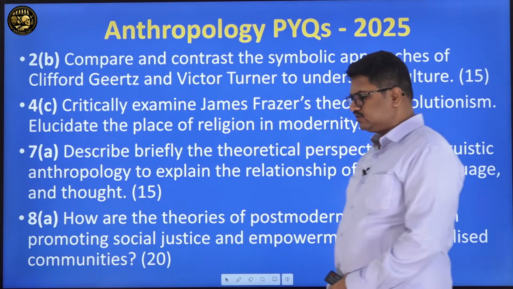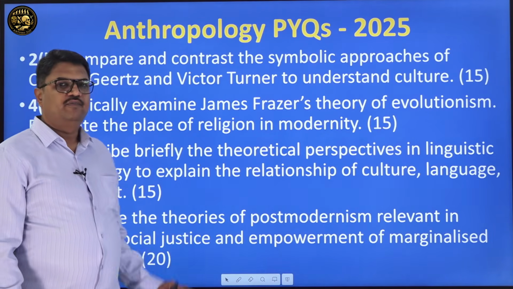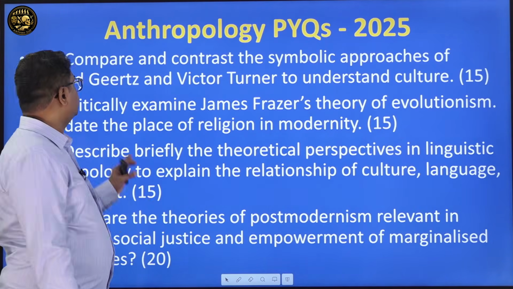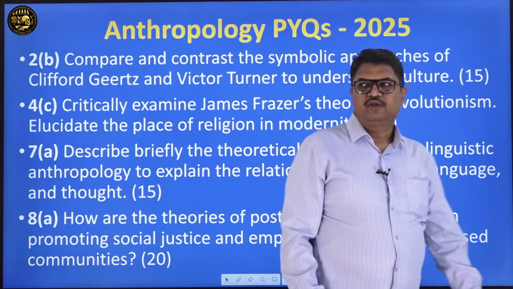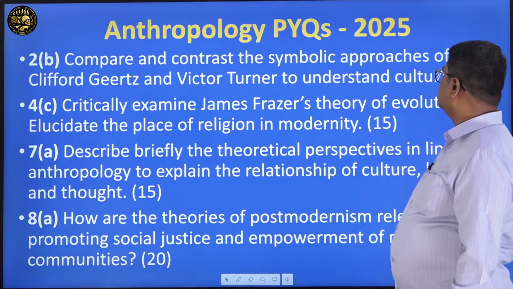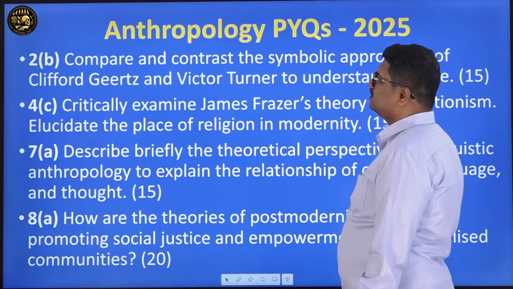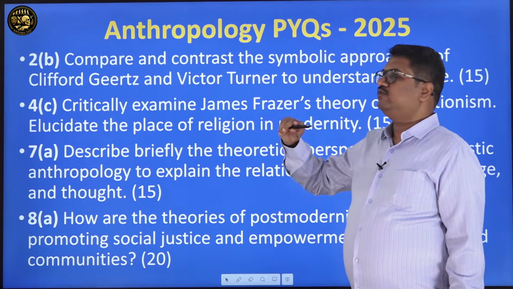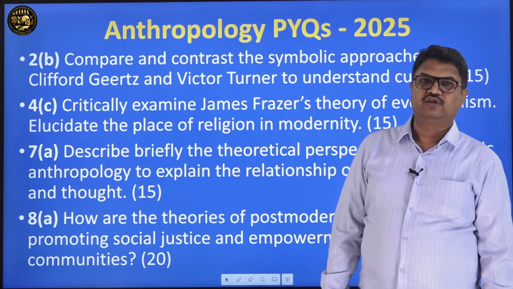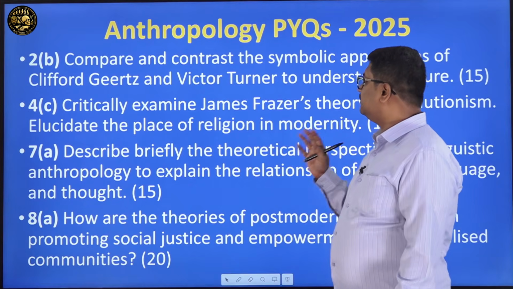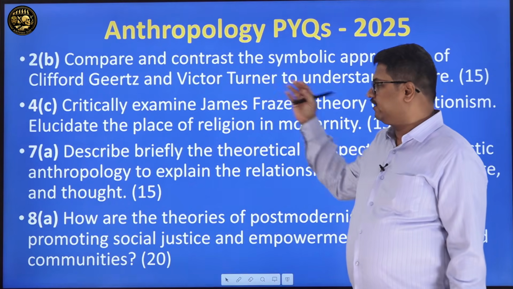As I told you, 4 questions in the 2025 paper 1 came from the theories part. You can see the first question, which appeared as 2B: Compare and contrast the symbolic approaches of Clifford Geertz and Victor Turner to understand culture. In theories, one of the important theories is the symbolic and interpretive theory. In that, the key thinkers are Clifford Geertz and Victor Turner. We'll take up that later.